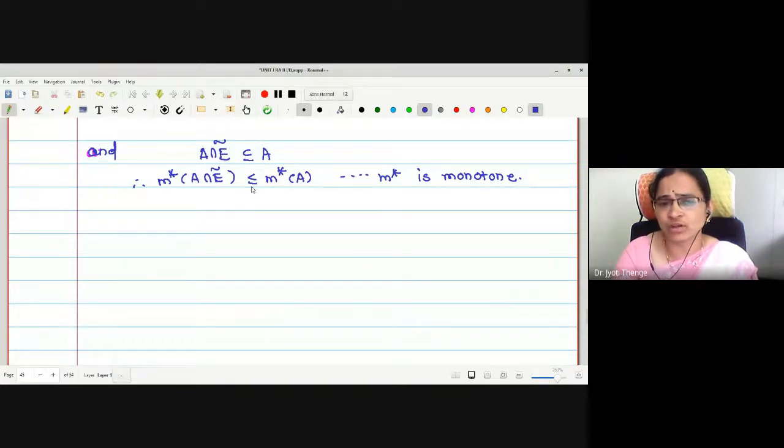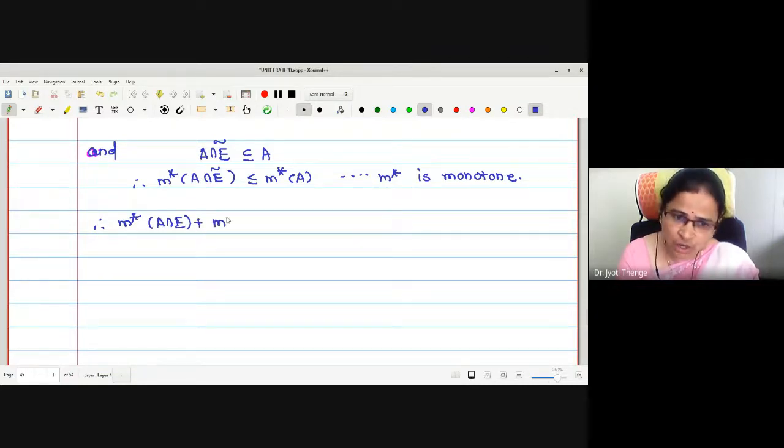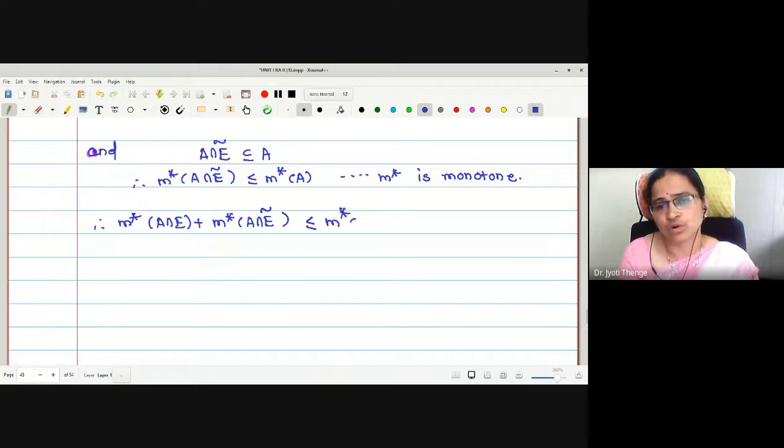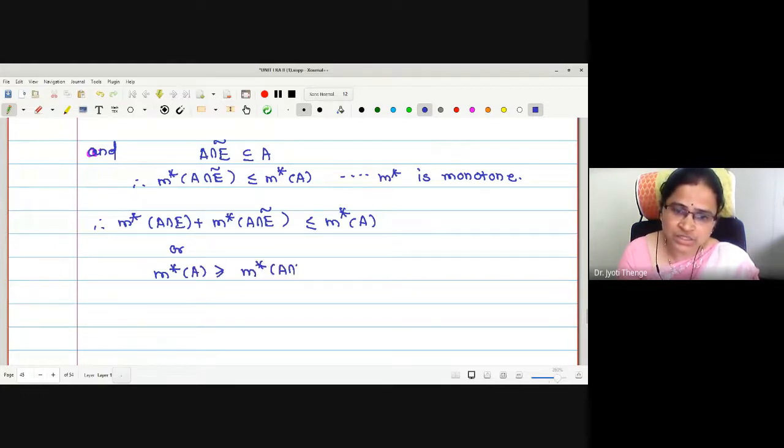There is no effect on the inequality. Therefore, outer measure of A is greater than or equal to outer measure of A intersection E added with outer measure of A intersection E complement.